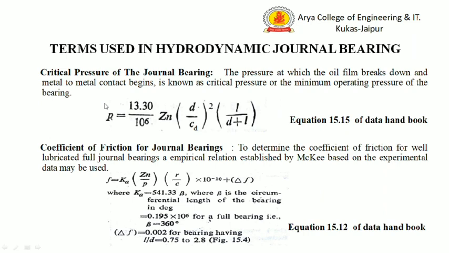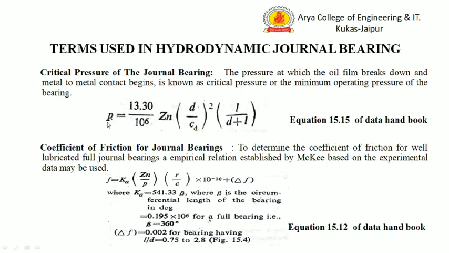Now, the critical pressure of the journal bearing. Critical pressure is the pressure at which the oil film breaks down and metal to metal contact begins. The pressure is given by equation 15.15 of the data handbook.